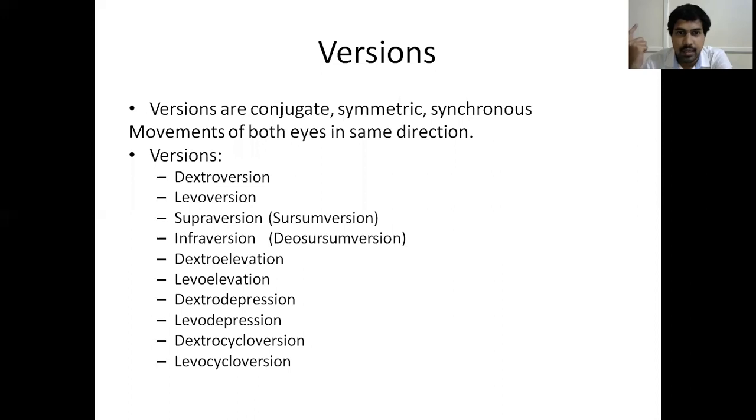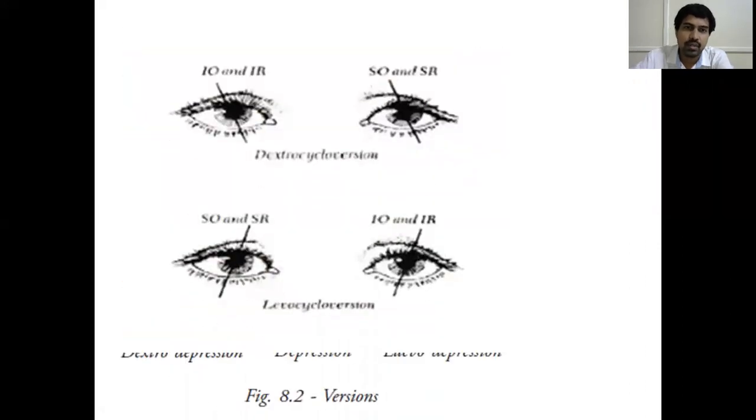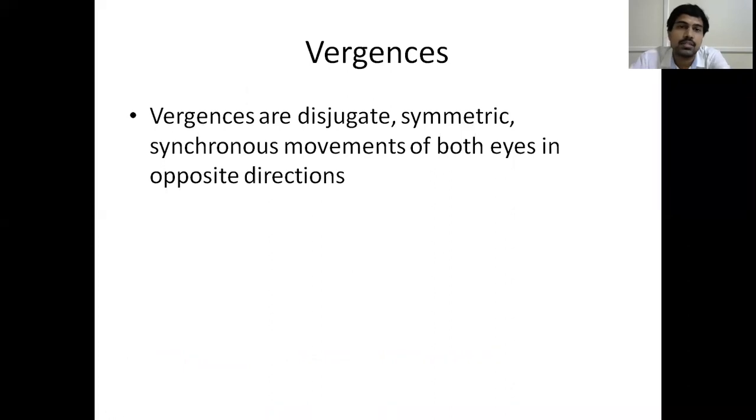Dextro elevation is right and up. Levo elevation is left and up. Dextro depression is right and down, and levo depression is left and down. Now we have got two more entities: dextrocycloversion and levocycloversion. I told you intorsion and extorsion. If both the eyeballs rotate towards the right side, that is called dextrocycloversion. And if both the eyeballs rotate towards the left side, that is called levocycloversion. So these are the various binocular movements, the versions part. In practical exam, they'll be asking you.